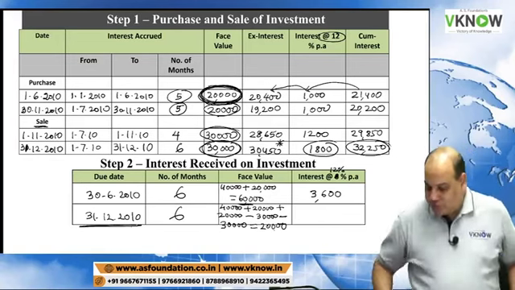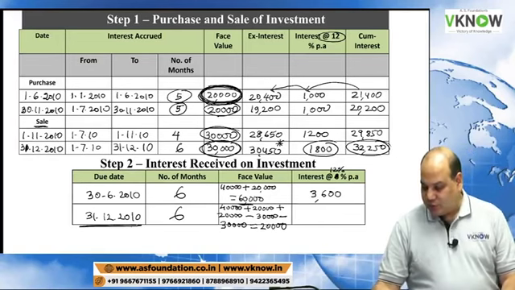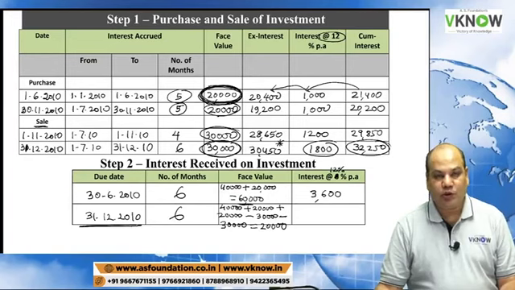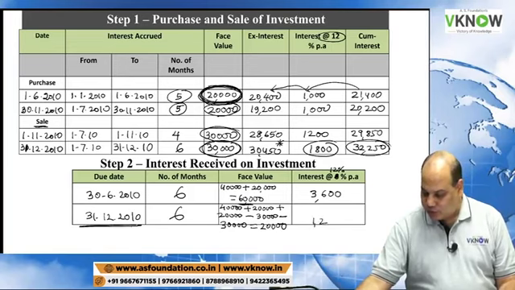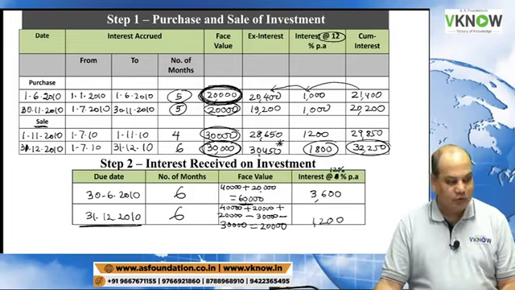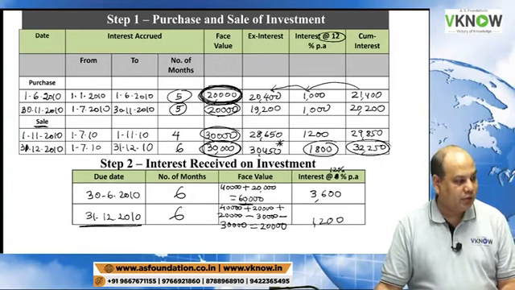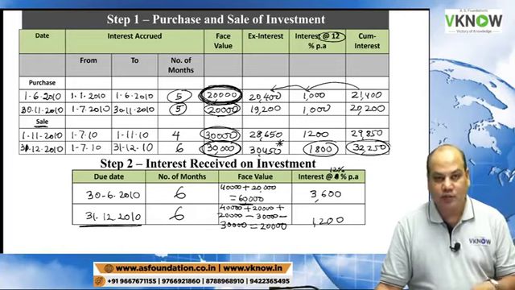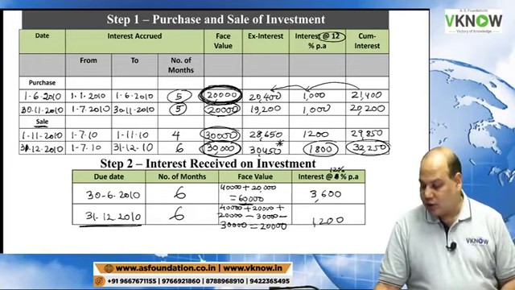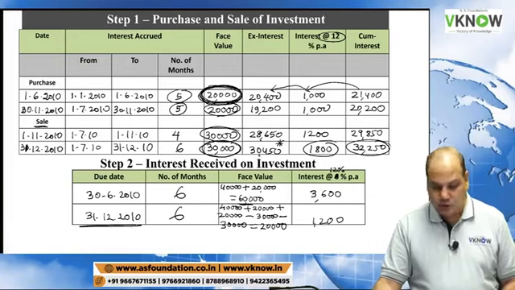Check: 20,000 into 12% into 6 by 12. That is 1,200. You're right. 20,000 is the face value of investment left with us, and the interest received will be 1,200 rupees.